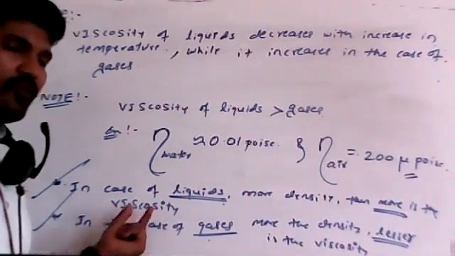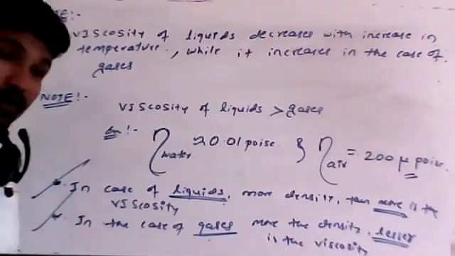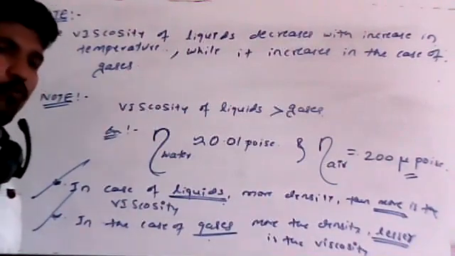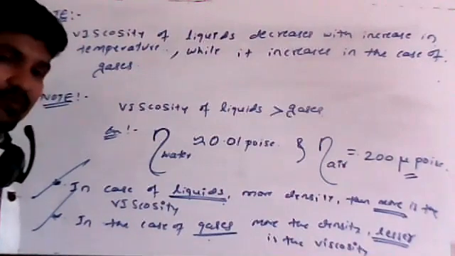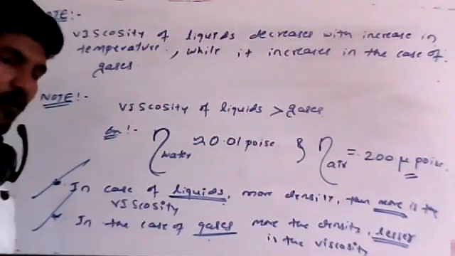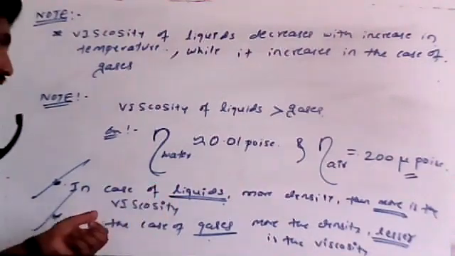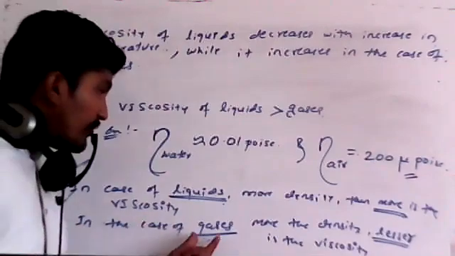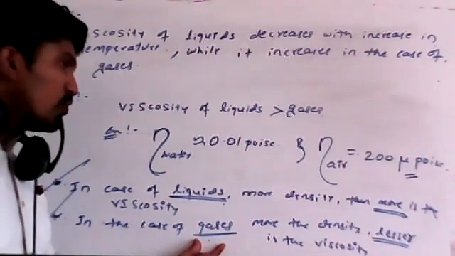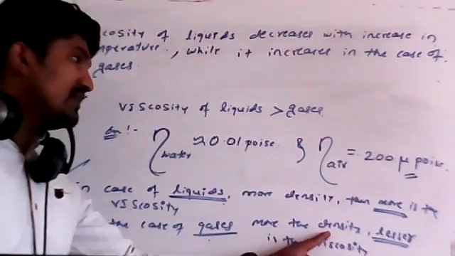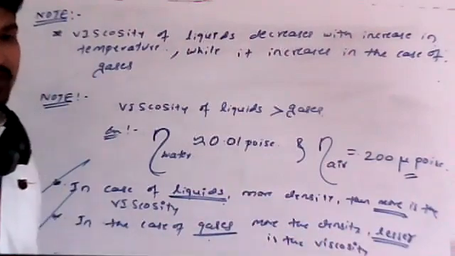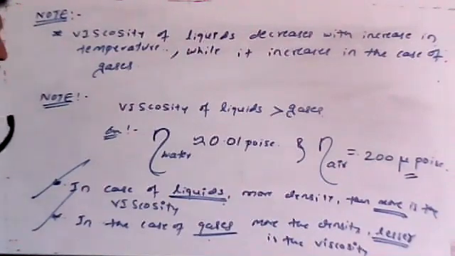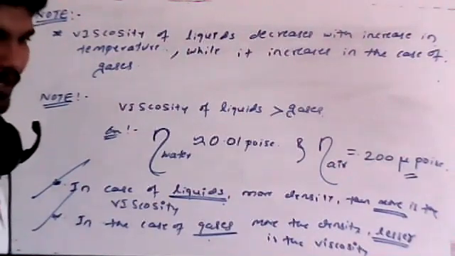Remember always. For example, water and oil, which is more viscous? You already know oil is more viscous than water. It is just because of its density value. In the case of gas, more density means lesser viscosity. You can see these things in your daily life or in practicals also.